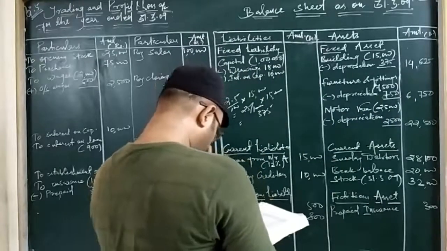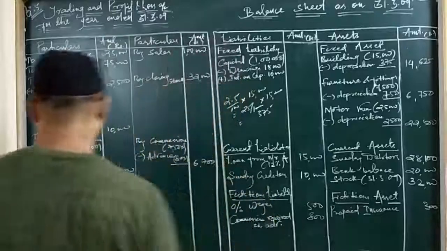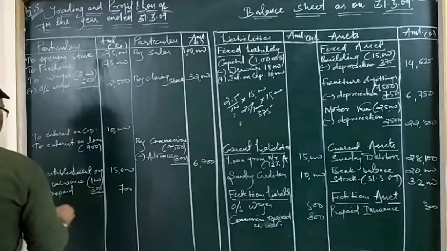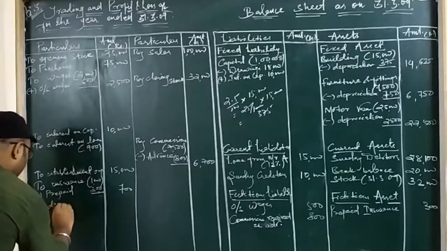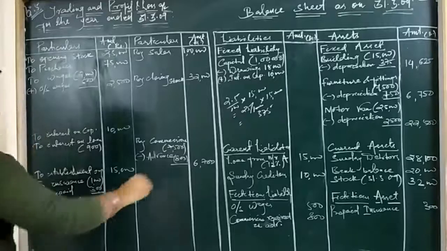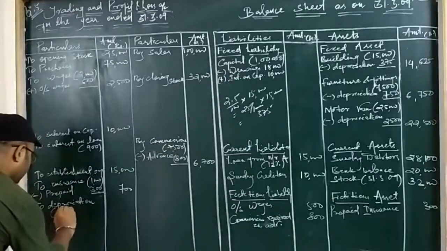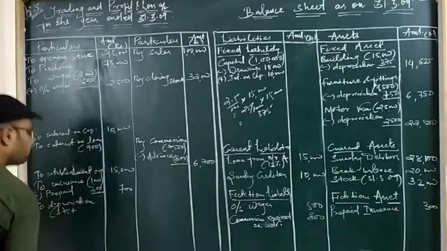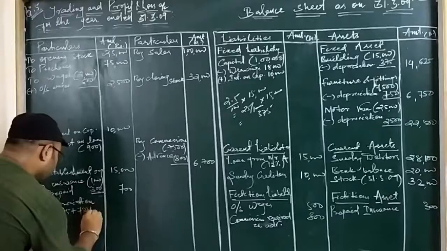Okay, let us post first the depreciation amount in the profit and loss account. So we write here to depreciation. We will add all the depreciation amounts here in the bracket: 375 plus 750 plus 2,500.